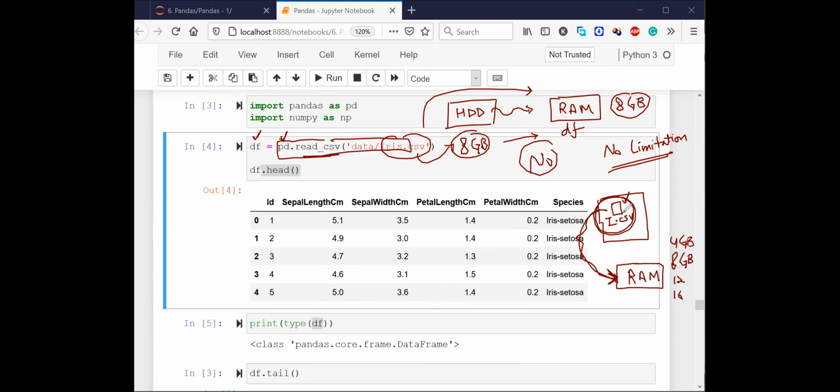See, if the size of the file is 10 GB and you have only 4 GB RAM in your computer, can you store this 10 GB file in 4 GB RAM? No, right? It is not possible.